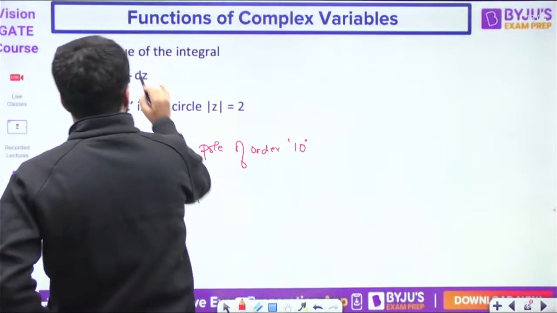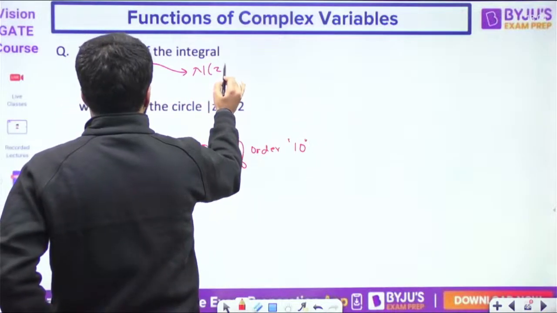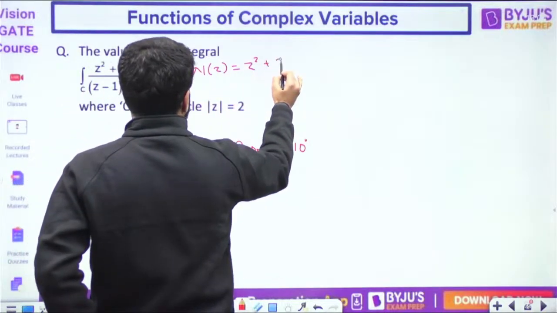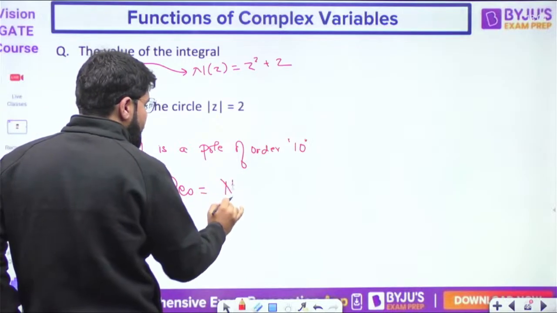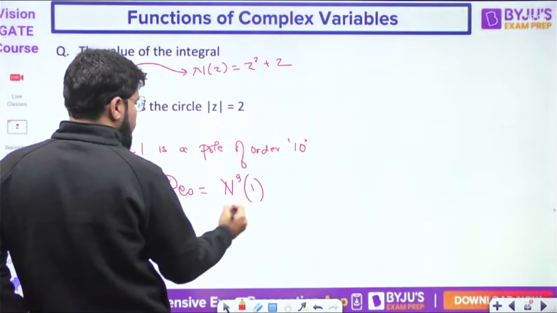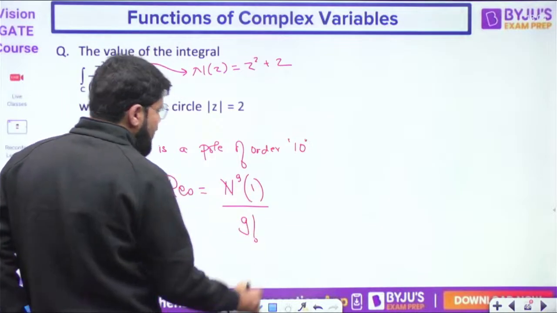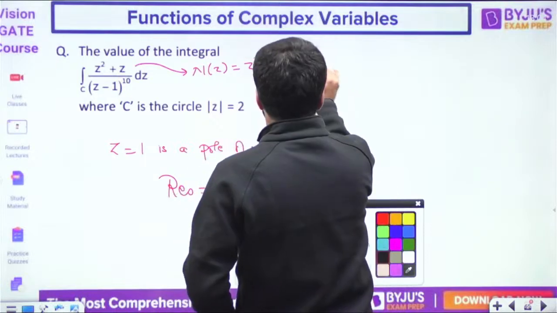Let us take out the numerator separately. This is the f(z) function. What is f(z)? z square plus z only. So what is the residue? Because it is a pole of order 10, the residue will be given by f^(m minus 1)(a), that is f^(9)(1), divided by factorial 9. But what is the ninth derivative of this?